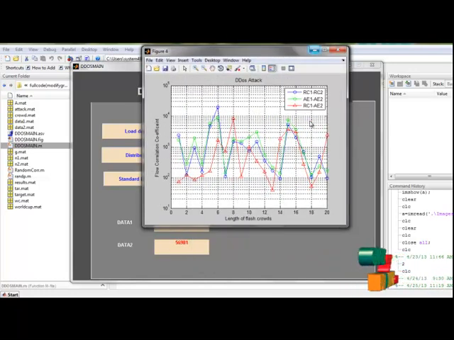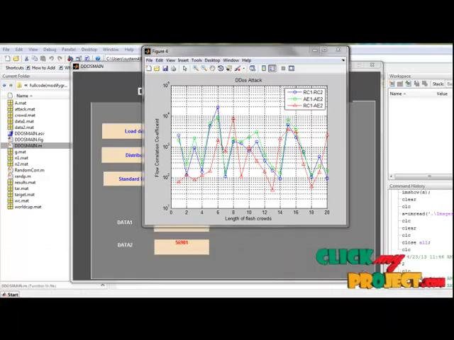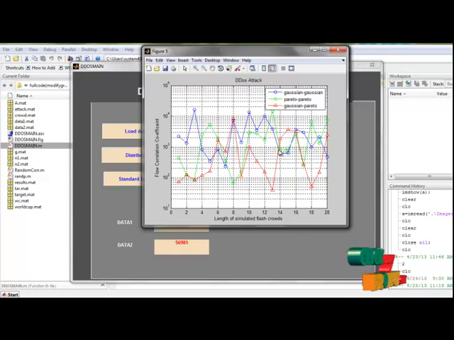First of all, it was performed on RC1 to RC2 and AE1 to AE2, then RC1 to AE2. Then the flow correlation coefficient against length of flows, and this one was performed with the Gaussian and one Pareto flow with different parameters respectively. This indicates the flow correlation coefficient decreases if the attack flows come from different botnets. We found that in general the flow correlation coefficient decreases when the length of flows increases.